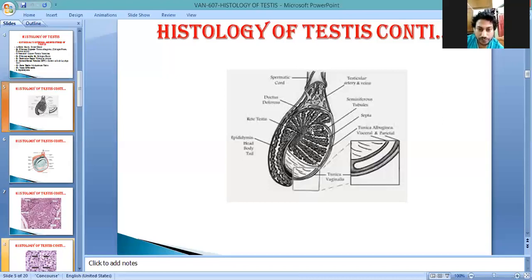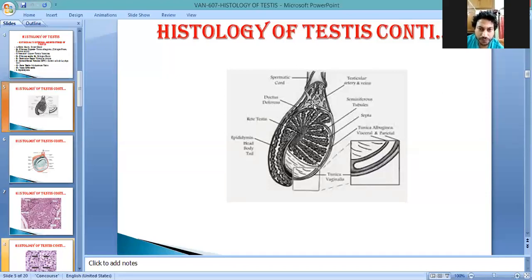All seminiferous tubules come in contact with each other, forming a network-like structure that is known as rete testis. So this is clear, Vijay? This structure is rete testis, and the middle of this portion is known as mediastinum testis. The whole rete testis runs upward and forms about 6 to 12, a dozen in number. This is known as vasa efferentia.